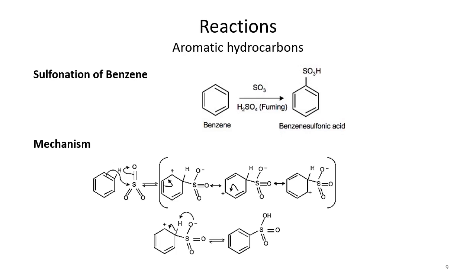So how does it happen? Because SO3 is there, it is first attacked by the electrons. If you talk about sulfur here, sulfur is highly squeezed between the three oxygen atoms. These three oxygen atoms are pulling their electrons from sulfur, so sulfur is highly electrophilic in nature here. It lacks electrons, so the sulfur is attacked by the electrons on the benzene ring.